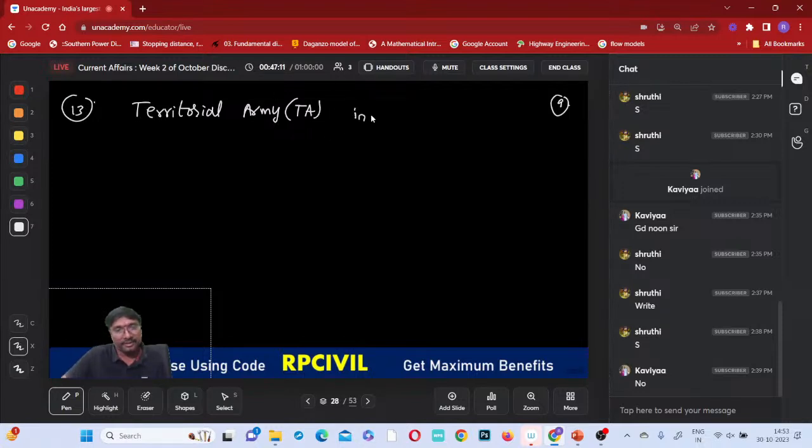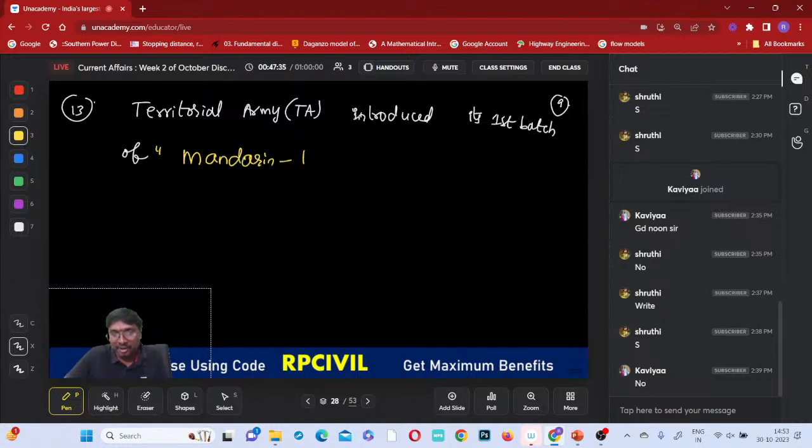So introduced, right? This territorial army has introduced. This is also a very important aspect regarding the defense or security of India, right? Introduced which one? Introduced first batch of what? Anyone guess? Mandarin trained officers. Why do we have to train them in Mandarin? What is the main reason? Mandarin trained officers, not offers, officers, okay? Mandarin trained officers.